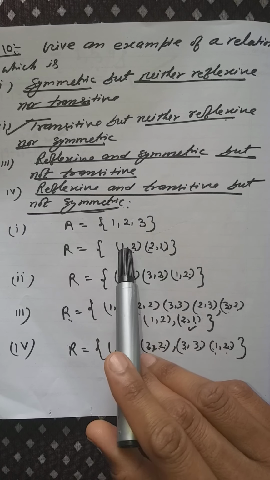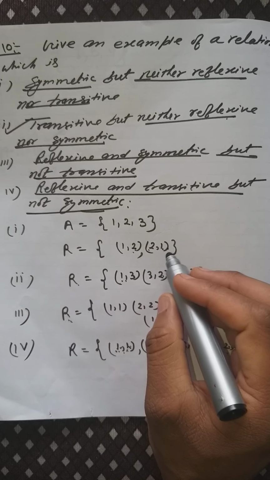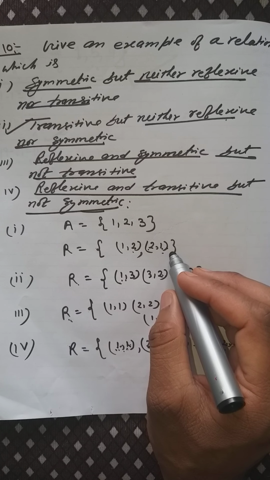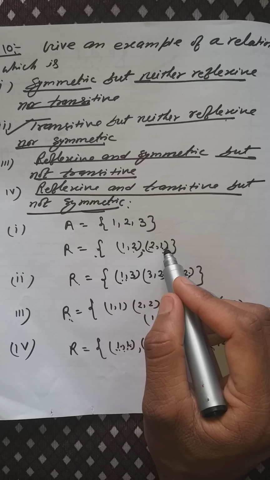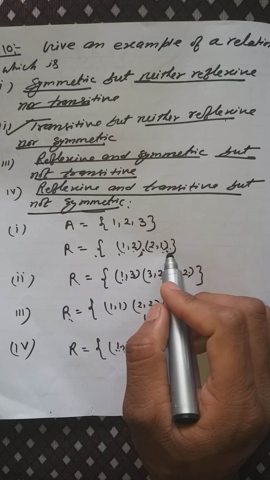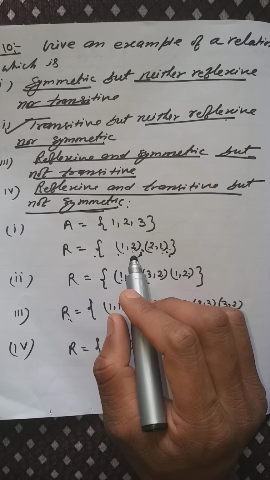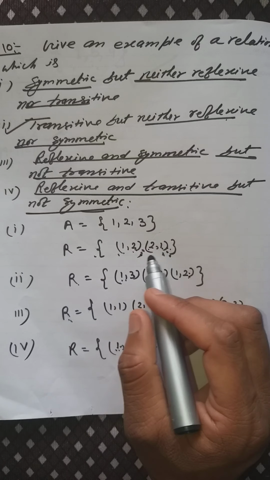If I write (1, 2) and (2, 1), that means (a, b) belongs to R and (b, c) belongs to R, but (1, 1), (2, 2), (3, 3) are not here, so it will not be reflexive. It will be symmetric but not transitive.